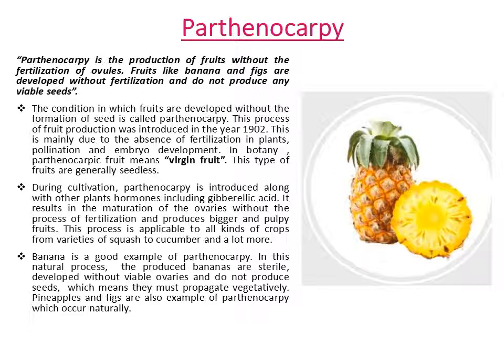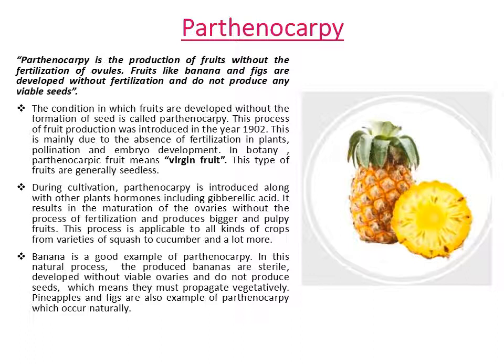Basically, parthenocarpy is the production of fruits without the fertilization of ovules. Fruits like banana and fig are developed without fertilization and do not produce any viable seeds. The condition in which fruits are developed without the formation of seed is called parthenocarpy. This process of fruit production was introduced in the year 1902. This is mainly due to the absence of fertilization in plants, pollination and embryo development.